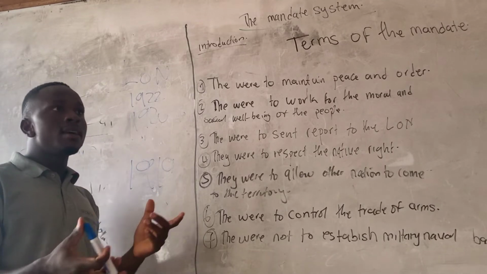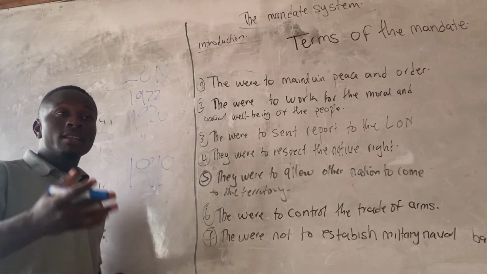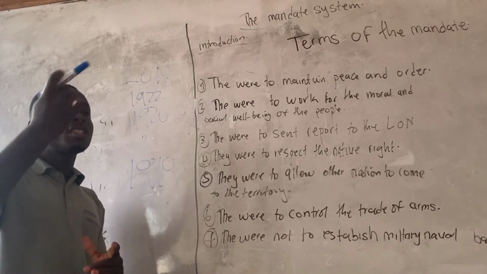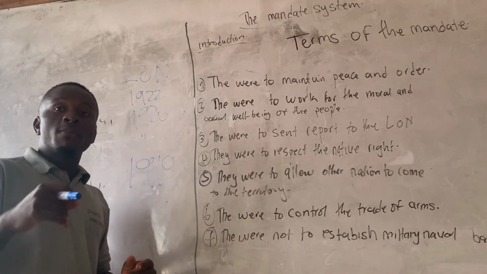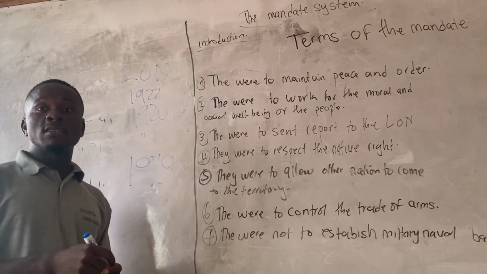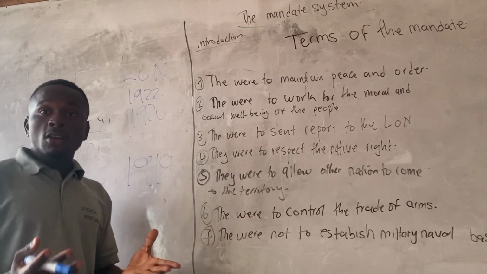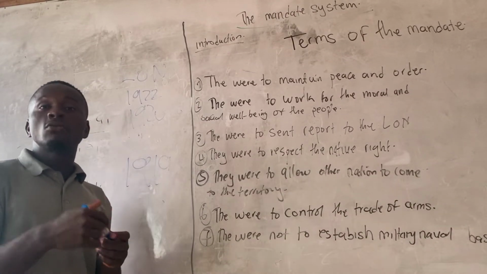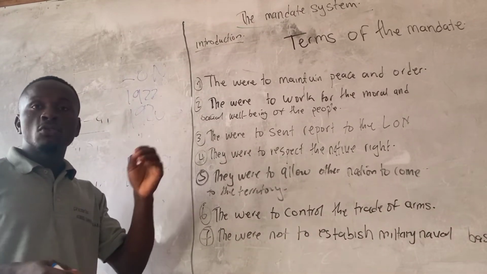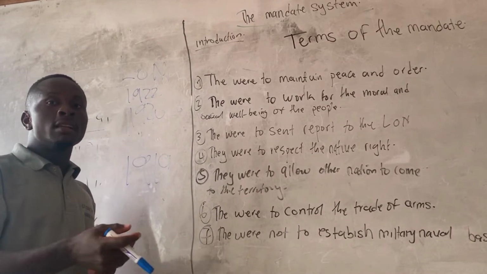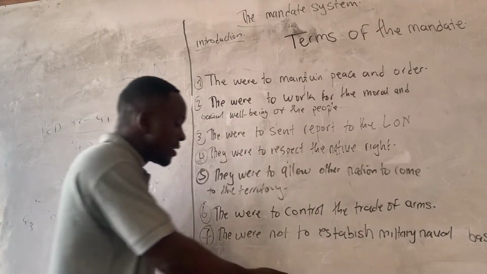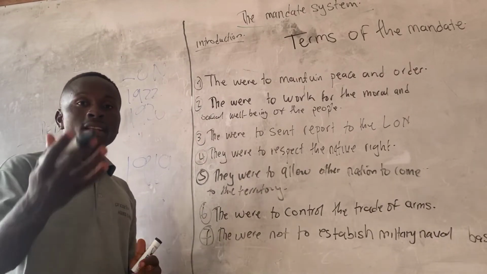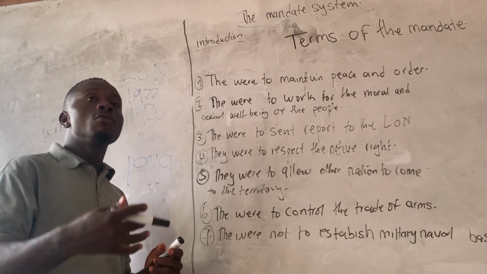Now, the mandate system was a system that was created by the League of Nations to control all German colonies under its supervision, then under Britain and France. As a result of that, there are some terms that were given to Britain and France to follow. That is why we are going to look at the terms of the mandate. What then are the terms of the mandate? The terms of the mandate were those rules and regulations that the League of Nations gave to Britain and France to follow in Cameroon.